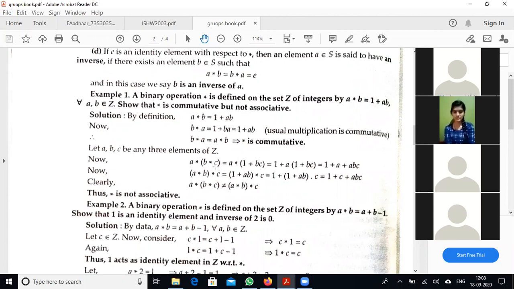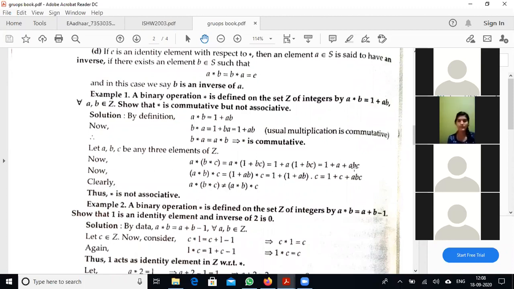B star C, I apply the given binary operation. So A star of B star C becomes A star of 1 plus BC. Now apply the second binary operation A star, that is 1 plus A into the second element, which is 1 plus BC. Here A is the first element, 1 plus BC is the second element. Therefore, 1 plus first element into second element, which is equal to, simplify this product,